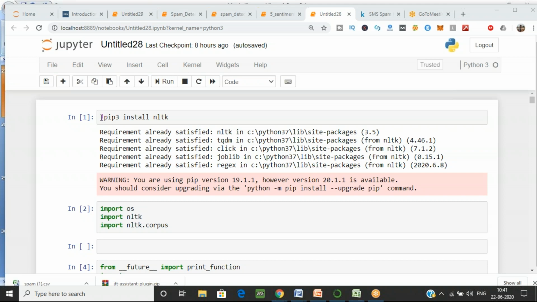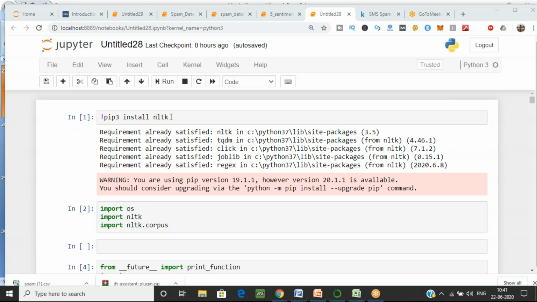See the steps over here. First, what you have to do is pip3 install NLTK. So the first step in your Anaconda is to just run this. If you have already installed it, then you don't need to, but I would prefer you run it anyway, so that it will show you if there is any other thing you need to do.